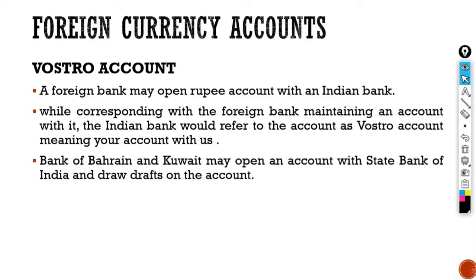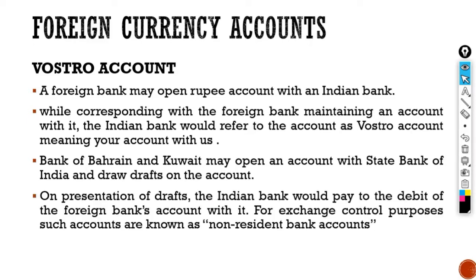For example, Bank of Bahrain and Kuwait may open an account with SBI of India and draw drafts on the account. On presentation of drafts, the Indian bank would pay to the debit of the foreign bank's account with it. For exchange control purposes, such accounts are known as non-resident bank accounts.